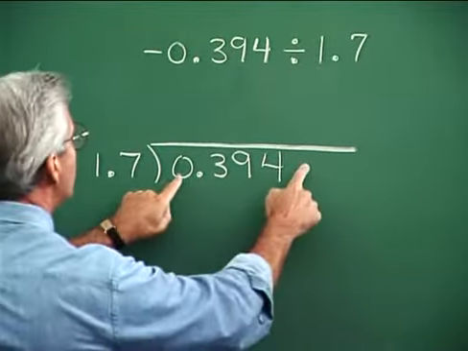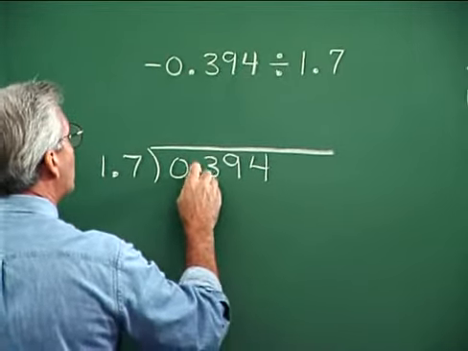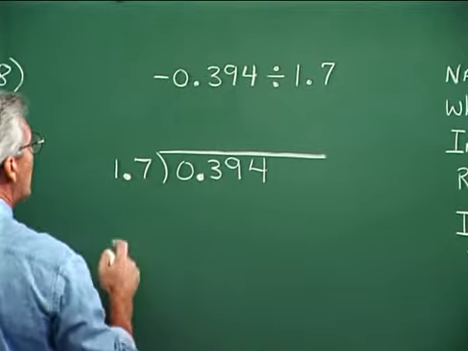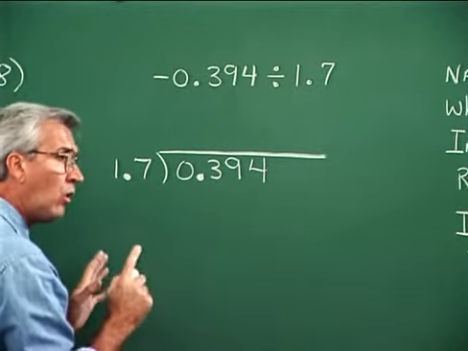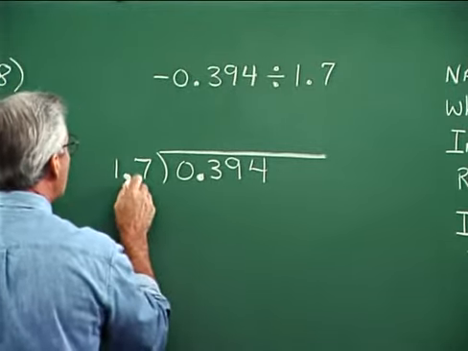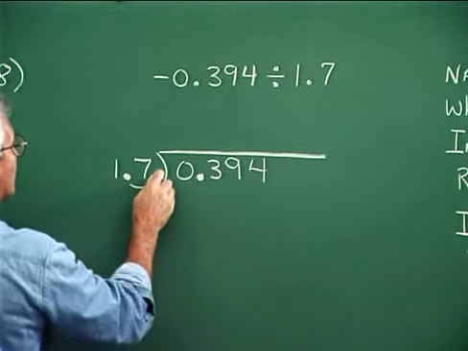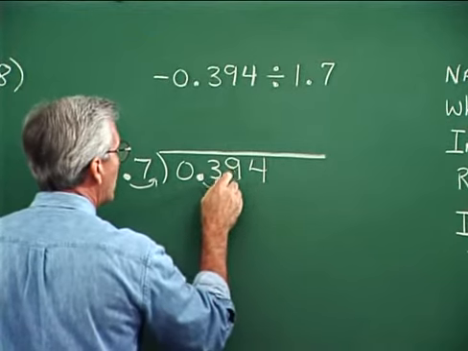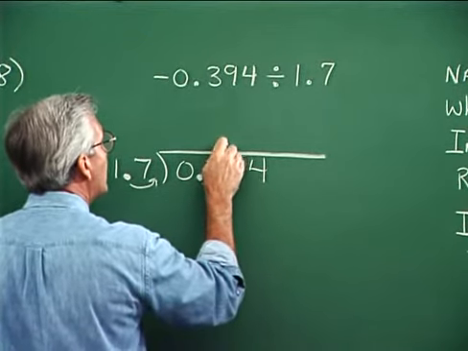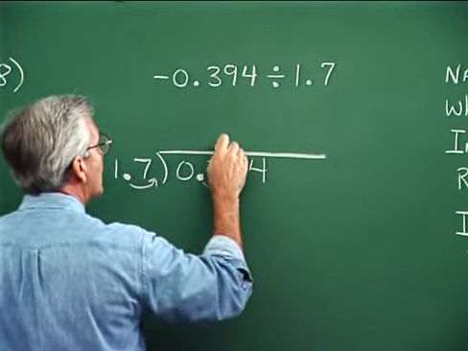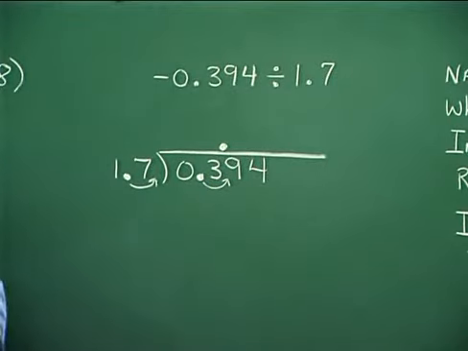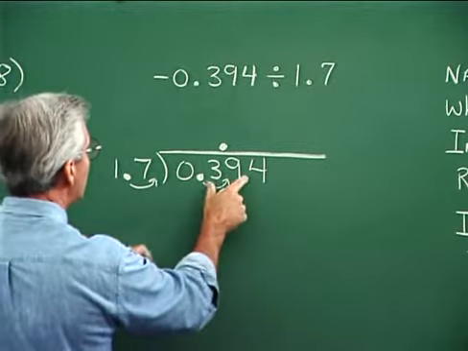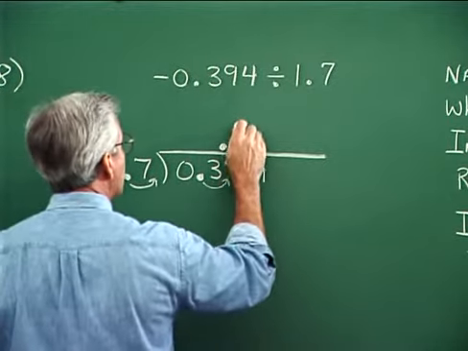So 1.7 into this decimal, recall that we go through a little routine to place the decimal in the answer, and that routine is this. We say, well, we can't divide by anything but whole numbers, so to make this into a whole number, we move the decimal one place to the right. If this decimal point moves one place to the right, then that decimal point needs to move one place to the right, and then it moves straight up into the answer. So now we've placed the decimal into the answer even before we start to divide. So we say 17 into 3. Gee, that doesn't go. 17 into 39, that goes 2 times.